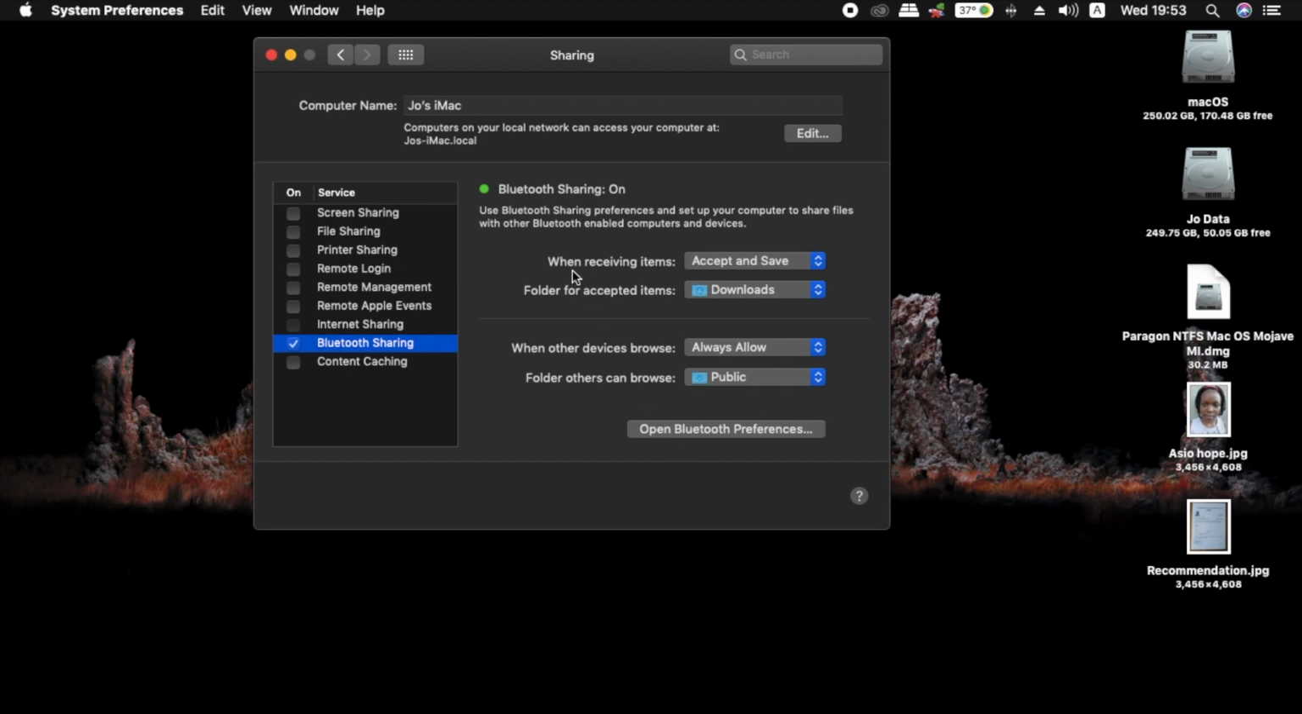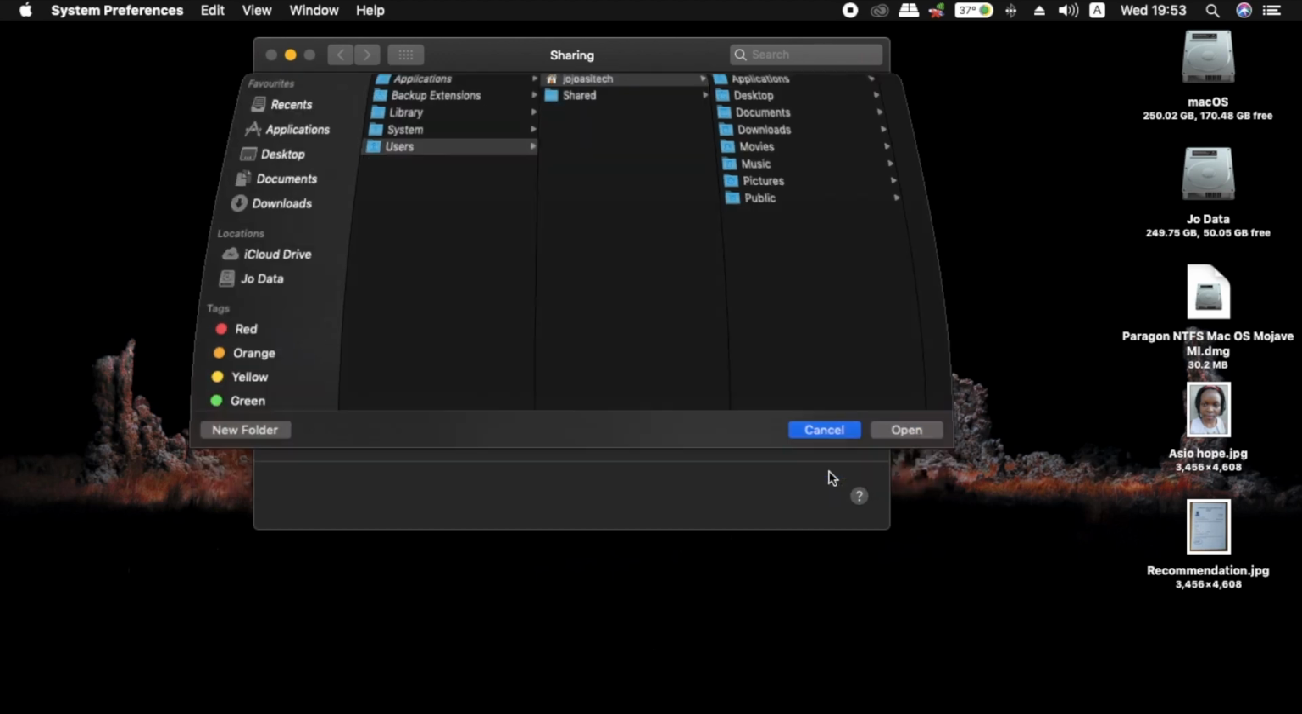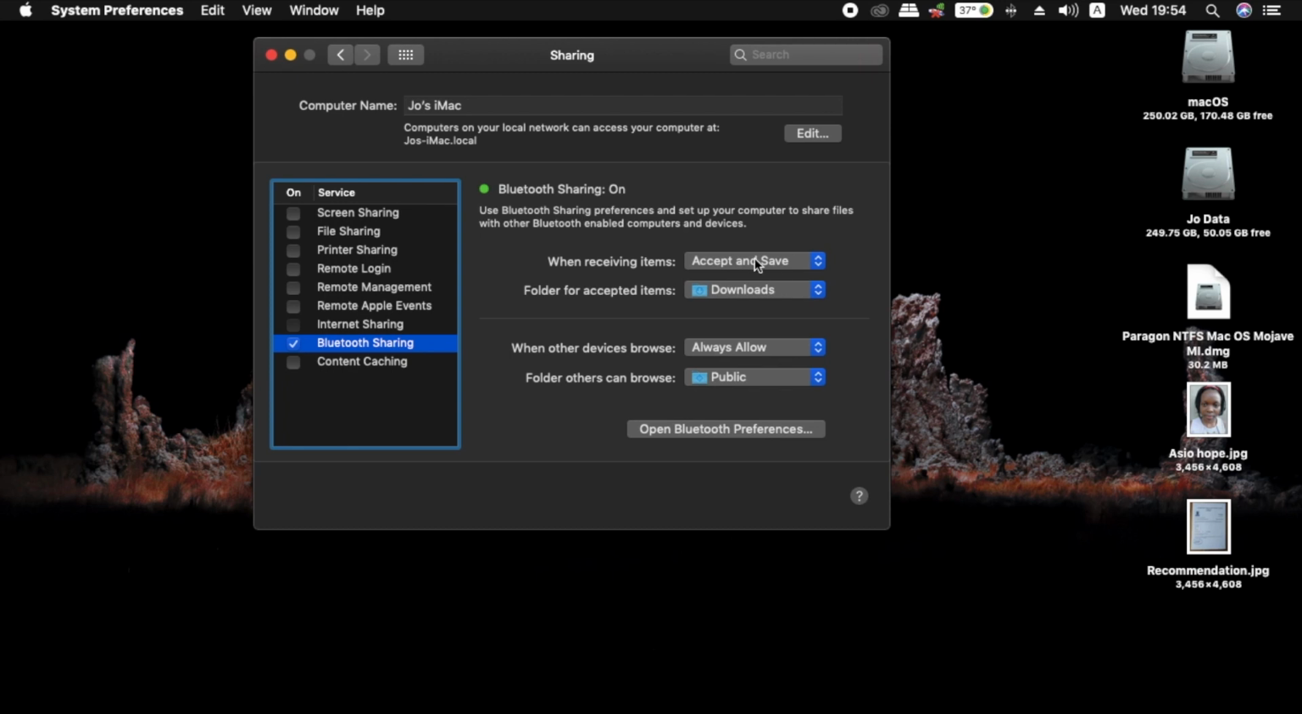So rather here you have "When receiving items": Accept and Save. You click Accept, and then you save them. The folder where it will save to is Downloads. Otherwise, you can as well come to Other, then go on selecting where you want them to be. But for my preference, I would really like to see them in the Downloads section, so that it works well. Then by this step, we would have made our deal complete.